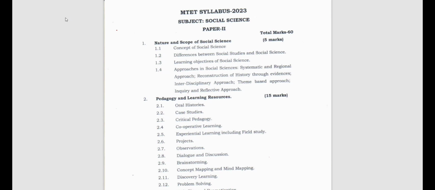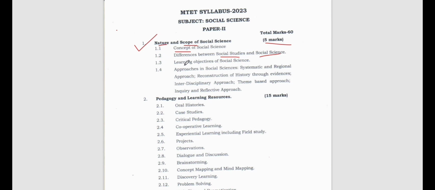Number one, we have nature and scope of social science. Before reading anything, we should know what social science is, what its nature is, what its scope and significance are, and why we need to study social science. This number 1 will be for 5 marks. Here we will learn about the concept of social science and the differences between social studies and social science. So how are social studies and social science different from one another, that we will learn here.